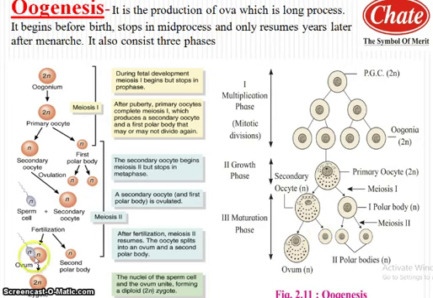Only after entry of the sperm, it shows the second meiotic division, which is an equational division, and produces two unequal haploid cells. The larger functional cell is the ootid and the smaller non-functional cell is termed the second polar body. At the same time, the first polar body divides and forms two polar bodies. As a result of oogenesis, we find three polar bodies and one ovum or ootid.